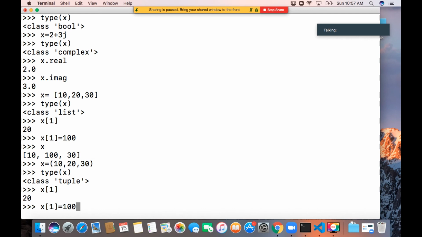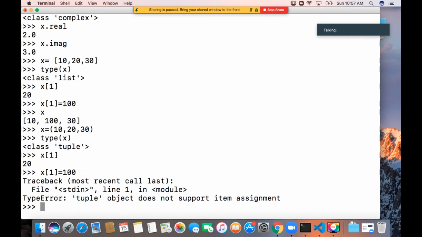If I try to change x[1] to 100, we will get the error: tuple does not support item assignment. That means we cannot modify a tuple, but we can modify a list. That is not possible for a tuple. That is a fundamental difference.